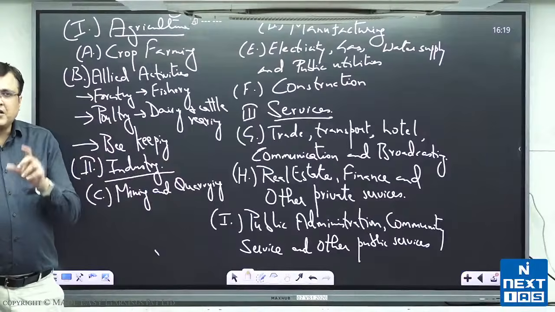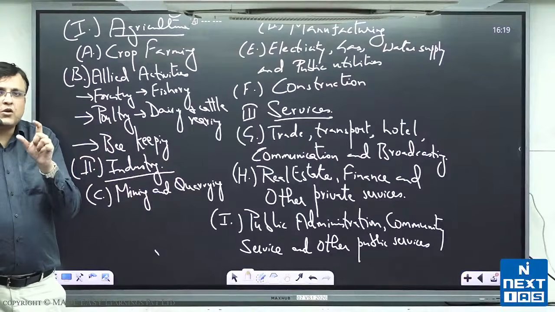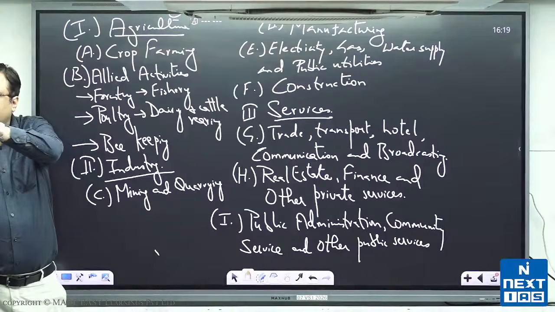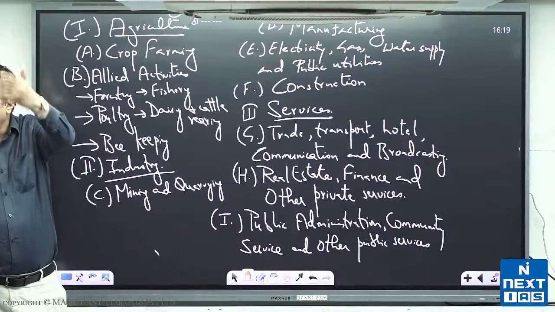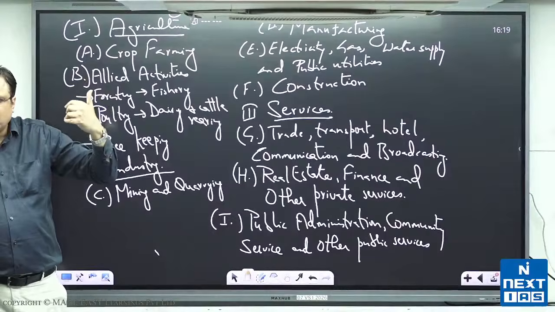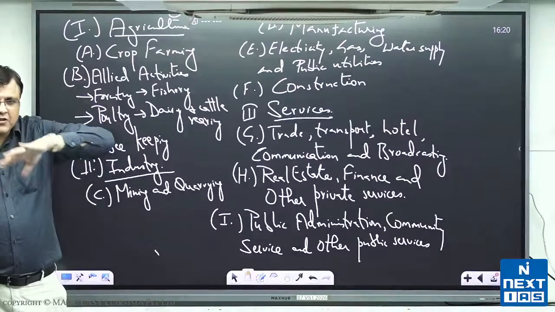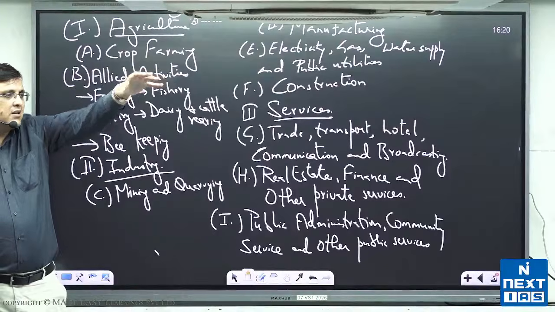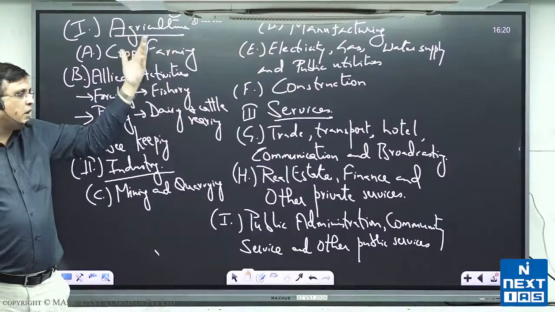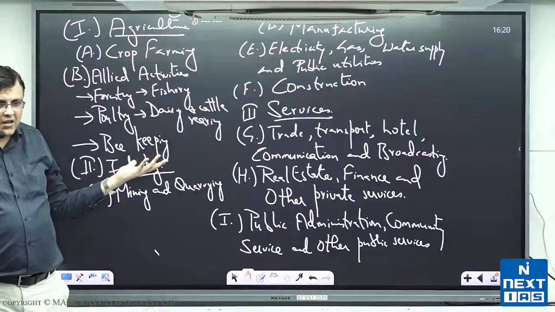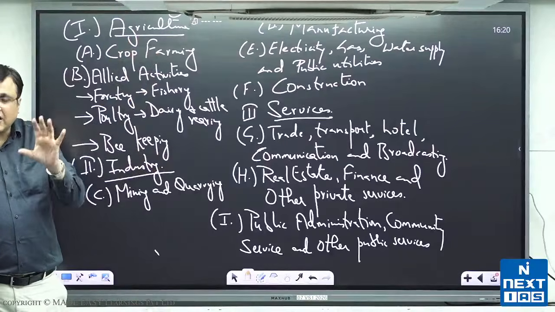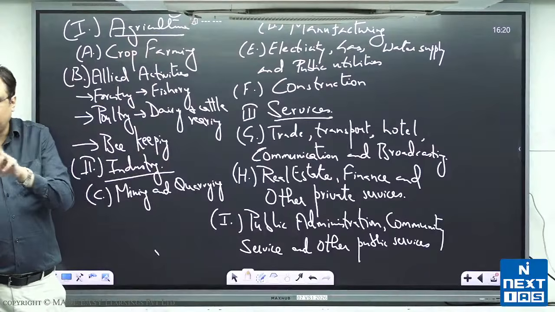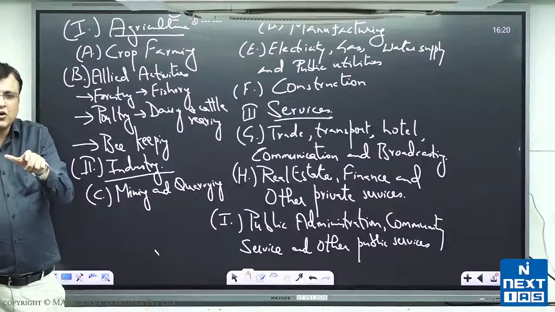This is important to know because when I write that agriculture contributed 53% of GDP in 1951, we must know what agriculture meant. You understand that? That is how one has to identify it. And when I say 73% of people were working in agriculture, again we should know what I mean. So that is one thing, and you must remember it also. In prelims sometimes they can ask you to discuss which sector belongs to which part.